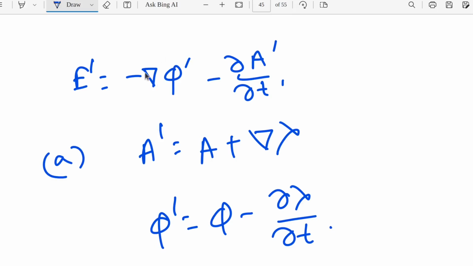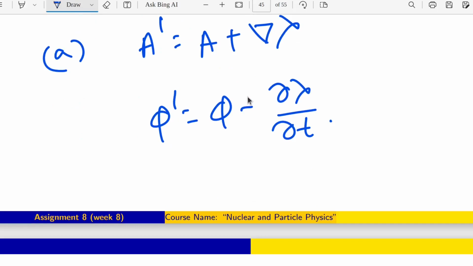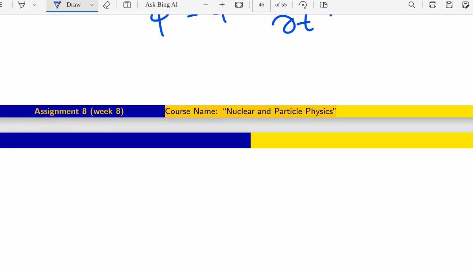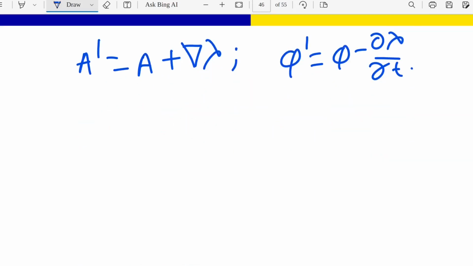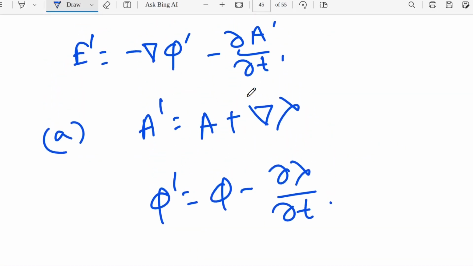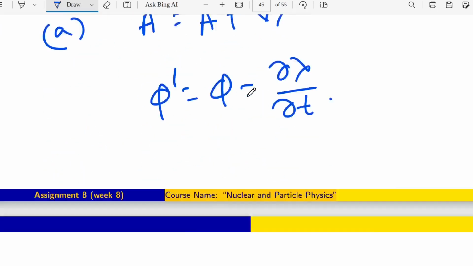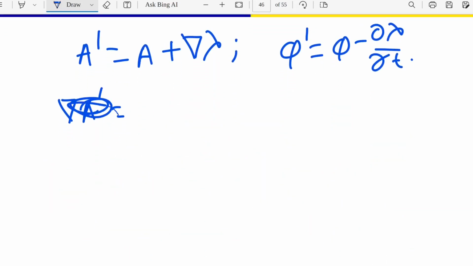So that means we have to find only grad phi prime and del A prime del T. Now what will be the del A prime del T value?